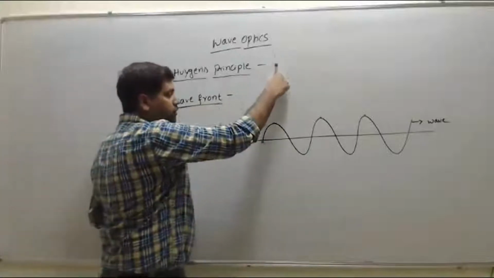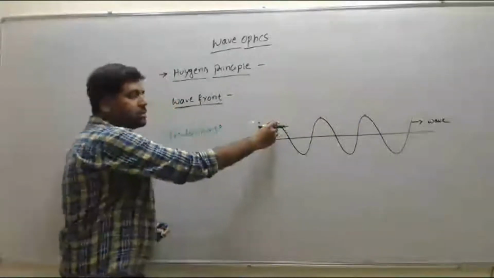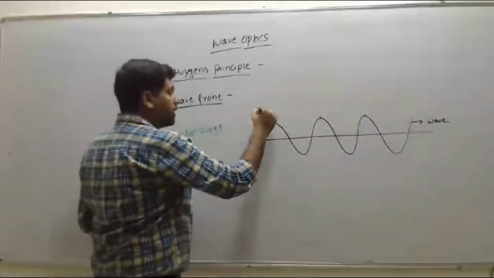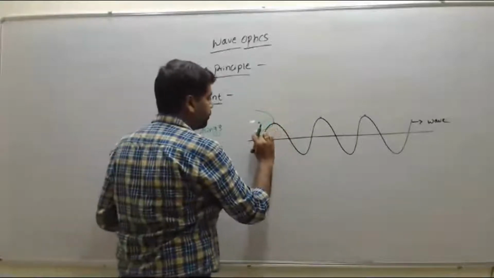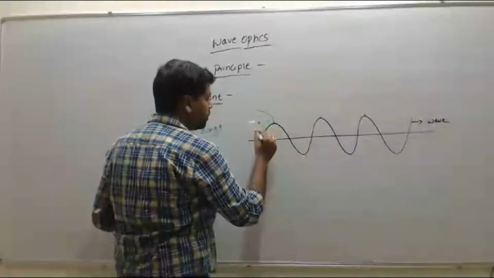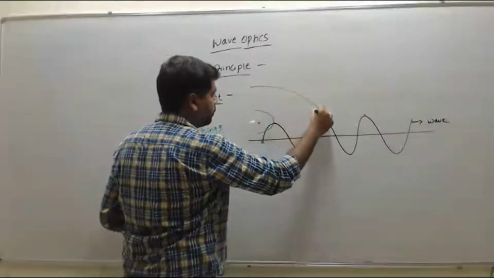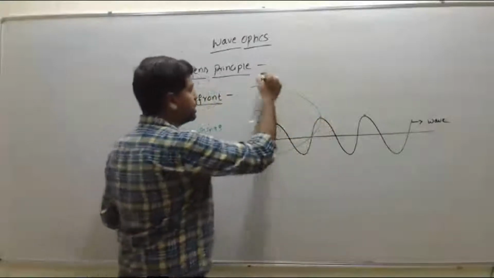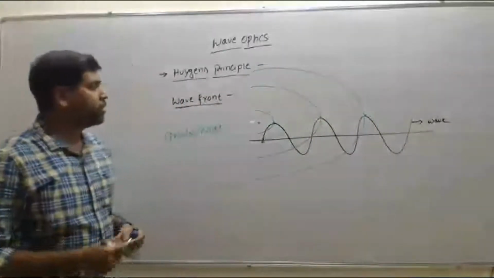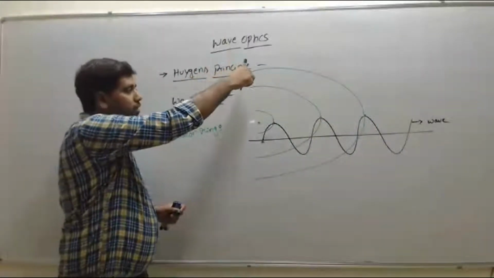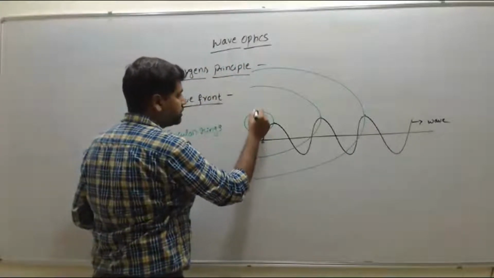So if we observe from the top, at the maximum disturbances, that is at the maximum amplitude, we observe it in the form of circular rings, right? Like this. If we observe from the top of the surface, if we complete this one, we get circular rings like this.